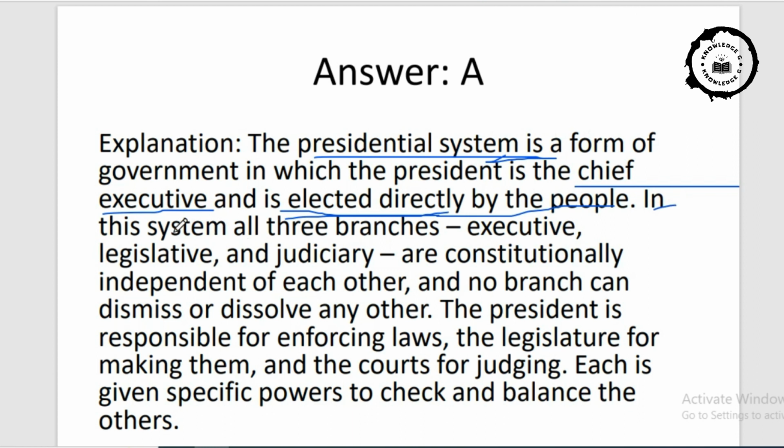Then in the system, all the three branches, executive, legislative and judiciary, are constitutionally independent of each other, and no branch can dismiss or dissolve any other. This is the important point. Please do remember these things. These are the basic differences. There will be a question for APSC or any public service commission. This question, separation of power. It is also mentioned in the syllabus, especially in the mains. So please do remember these things.